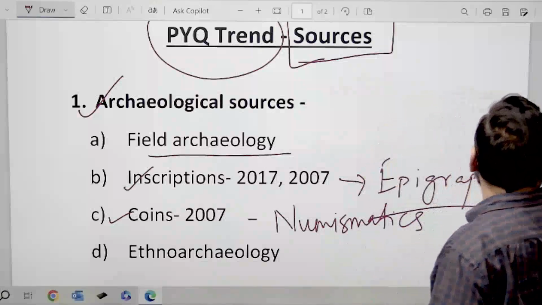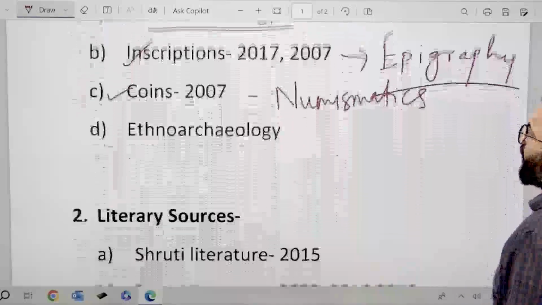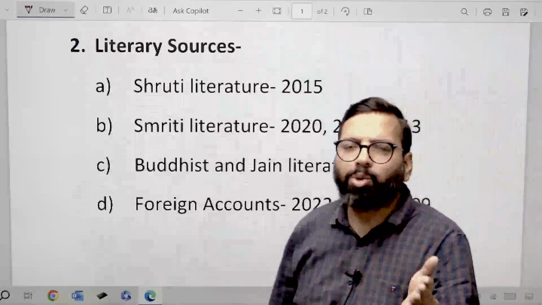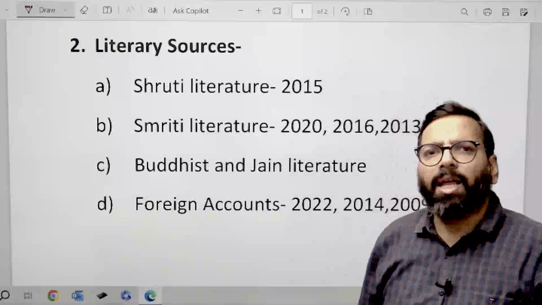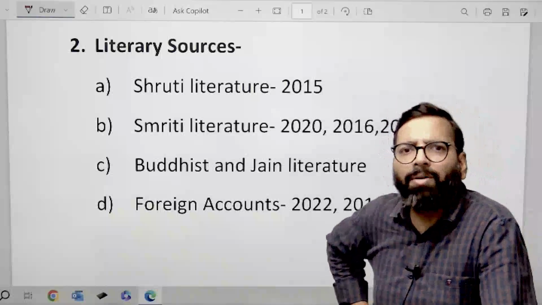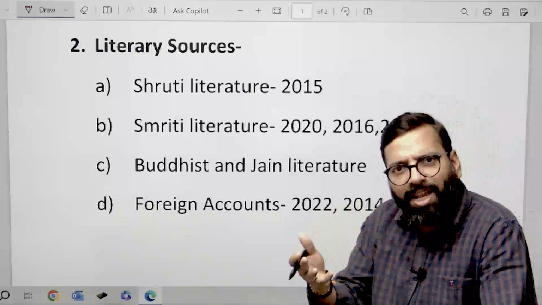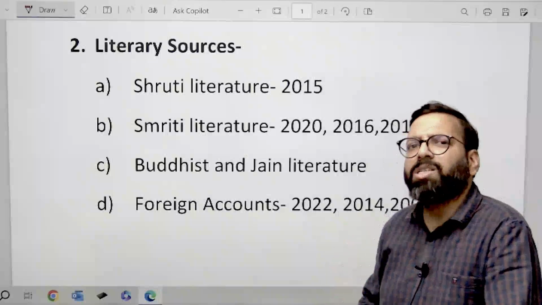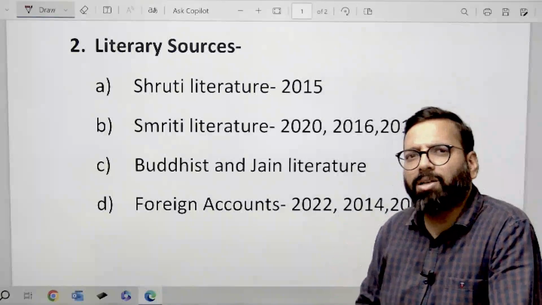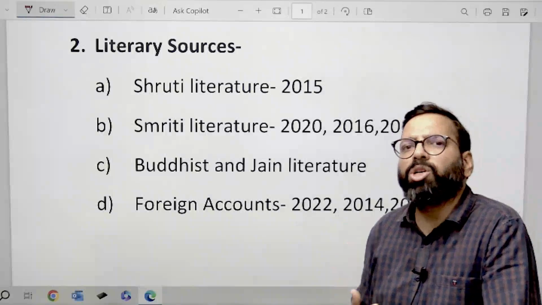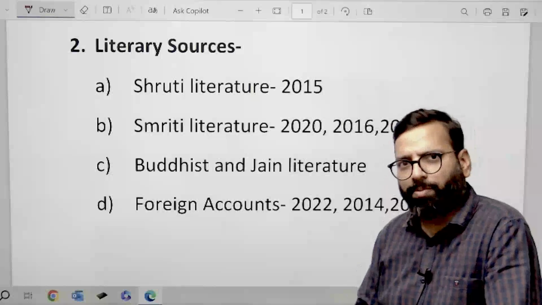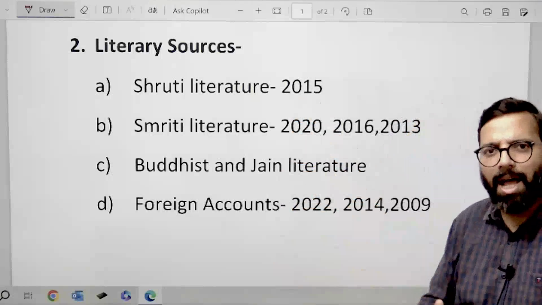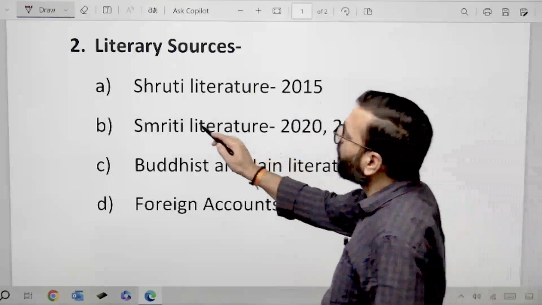Next, the second thing after archaeological sources is your literary sources. In literary sources we have religious text, scientific text, all of that is there. If you analyze the previous year questions, you find that primarily the questions are coming from religious text, and let's see what kind of questions have come. We have a question from Shruti literature,